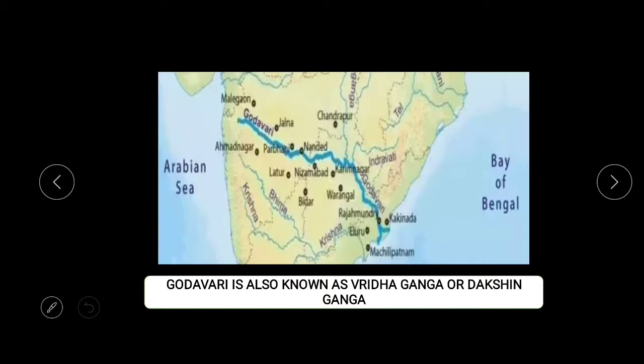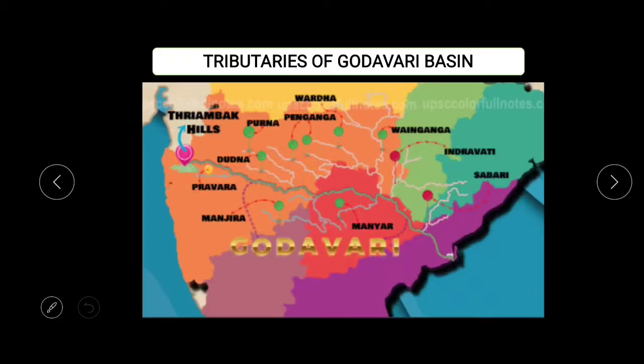You can also find tributaries such as Purna, Wardha, Pranhita, Manjra, Wainganga, Penganga. The last three are the largest tributaries which you can find in the River Godavari.